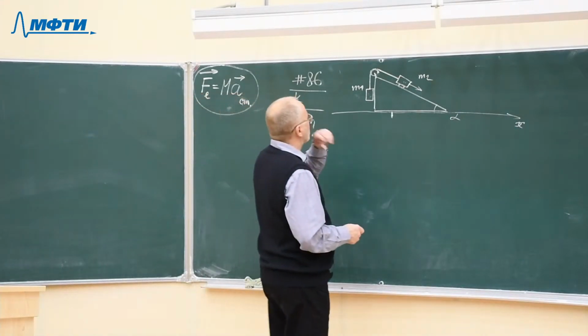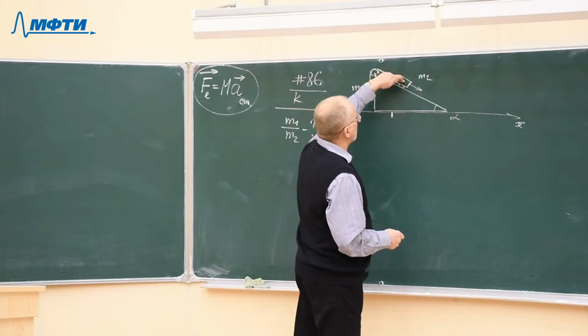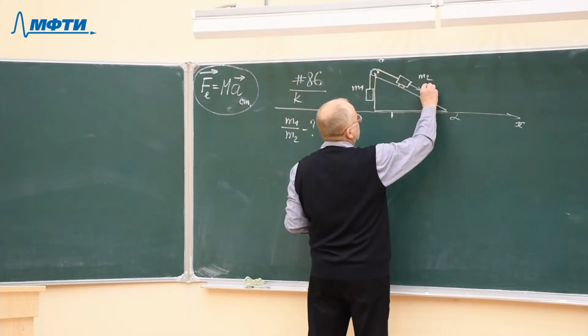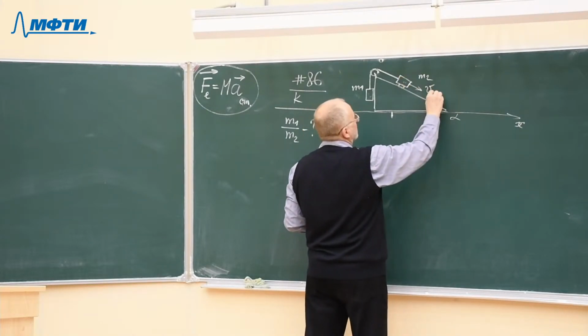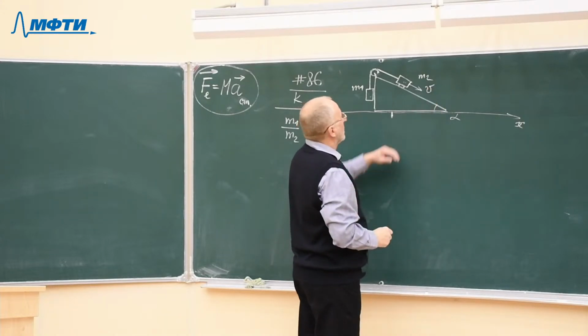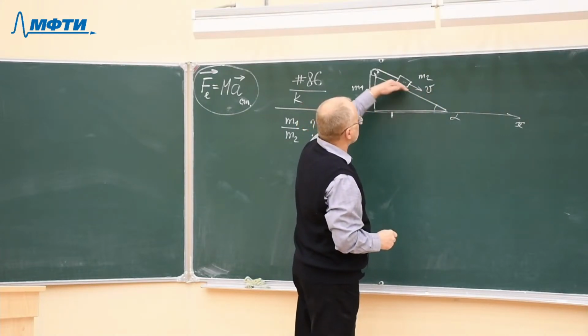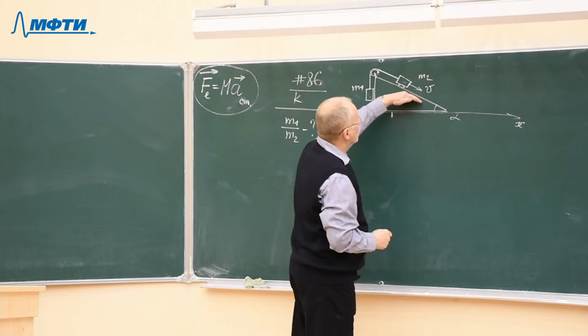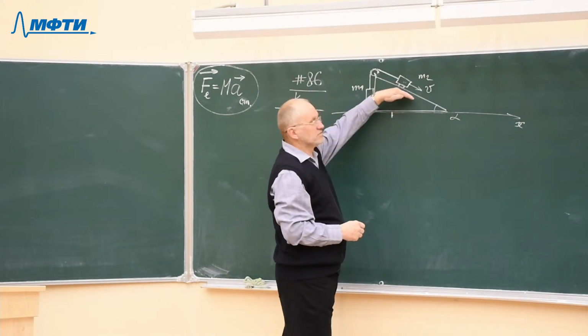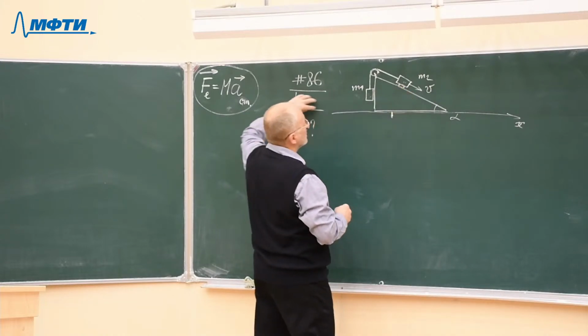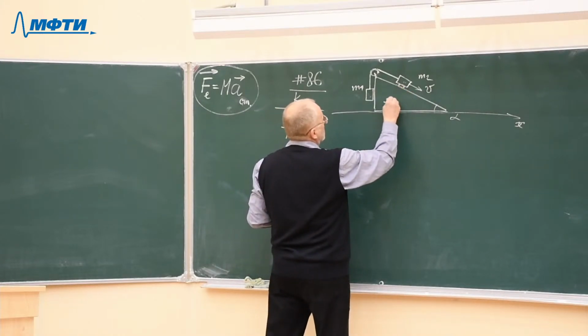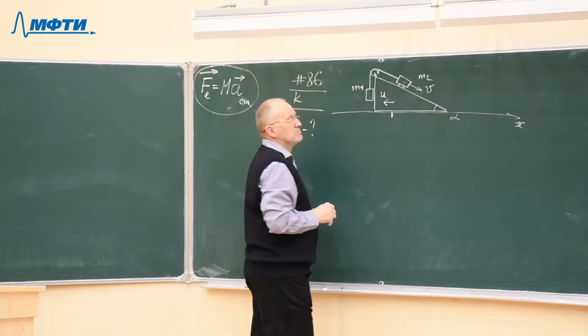So, suppose this block moves at some given moment in time. Suppose this block moves with velocity v with respect to the surface of the wedge. Then the wedge will move in the opposite direction with some velocity u.